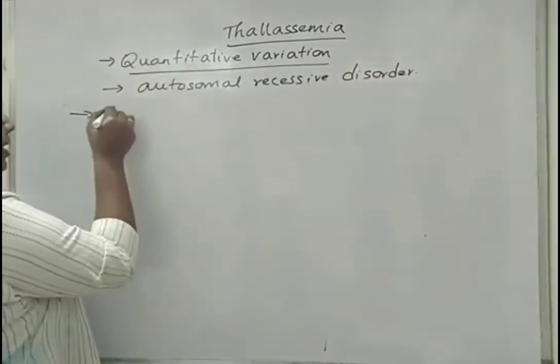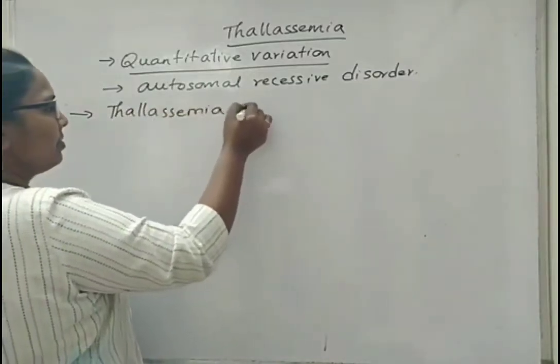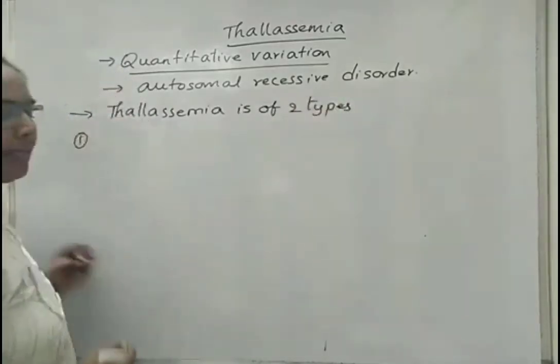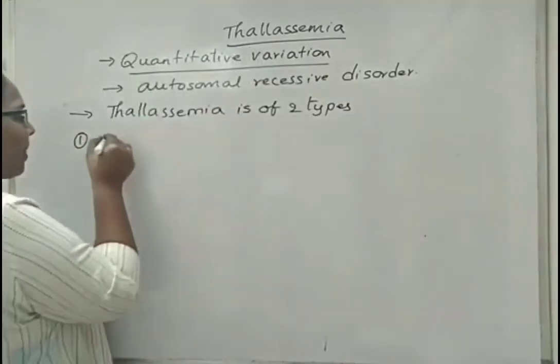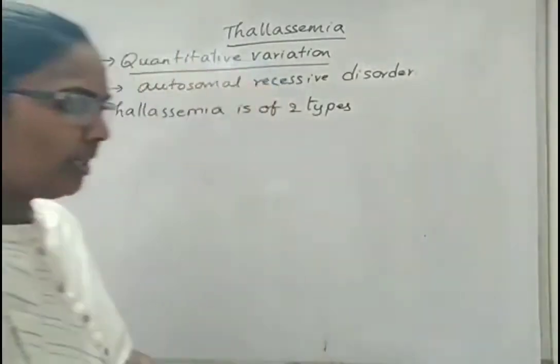Thalassemia, it is of two types. First type is thalassemia minor and the other is thalassemia major. We can also use some of the terms like beta thalassemia. What is that? Now I will tell.